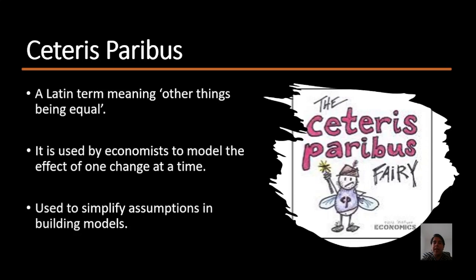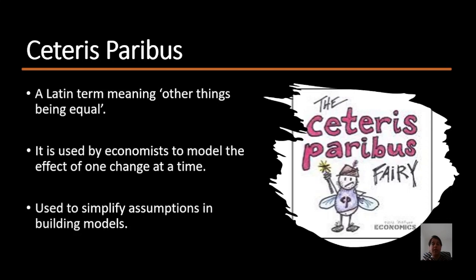Ceteris Paribus is a Latin term which means other things being equal. This is basically used to simplify assumptions in building models. Economists try to understand the effect of one change at a time. For example, when we look at the demand for a product, we usually consider price as an important factor. And economists try to build a law for relationship between demand and price.